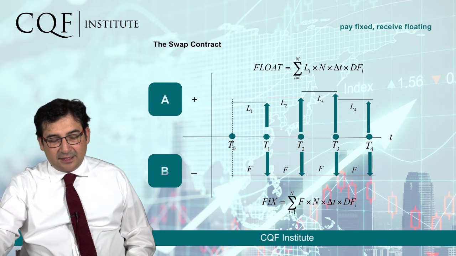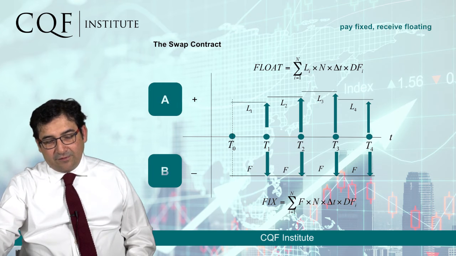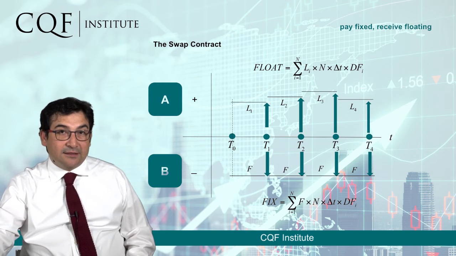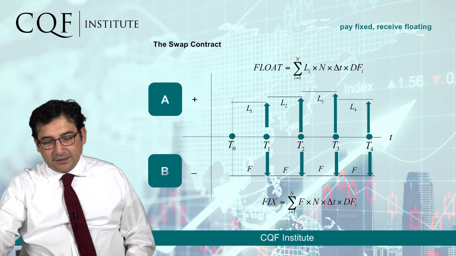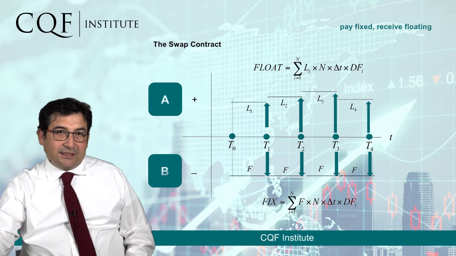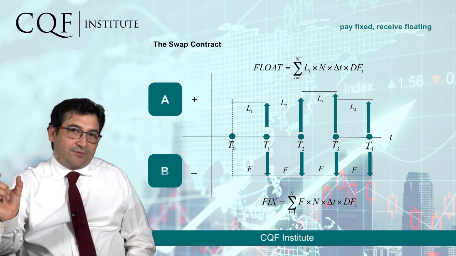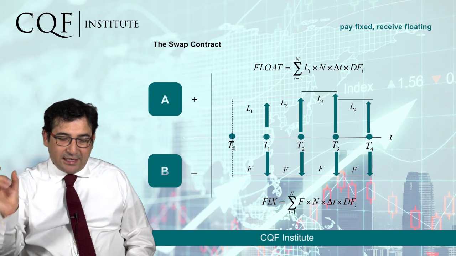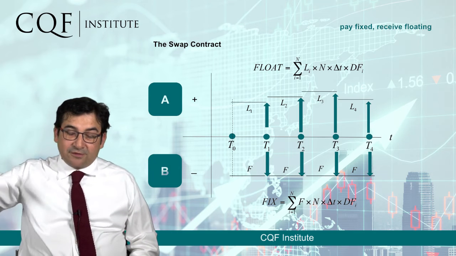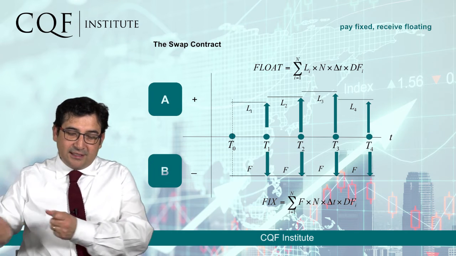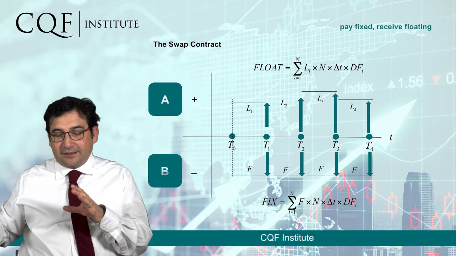Each payment then has a value of F, which is the fixed rate, times the notional, which has the currency units, times delta T, because the rate is annualized and therefore we have to transform it to be a cash flow in that period, and times the discount factor, because this cash flow happens in the future. We add all these things and we have the value of the fixed leg.